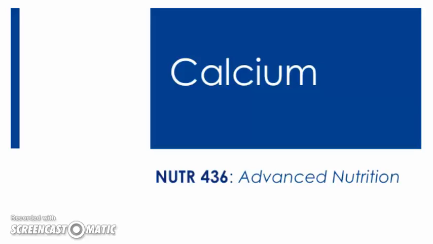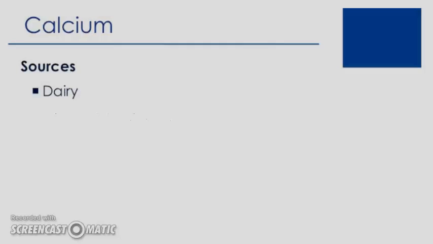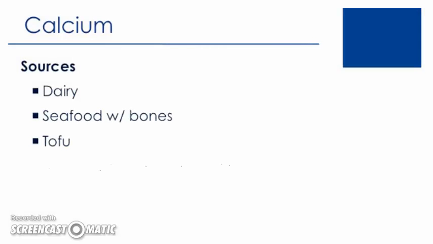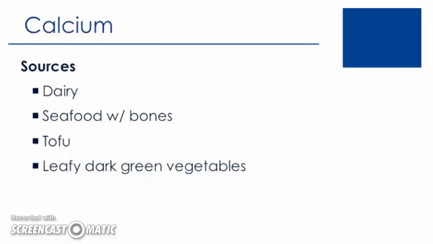Vitamins and minerals: calcium. Calcium is a mineral that we will be discussing as part of the section on nutrients affecting bone health. We see various sources of calcium, with the most common and significant sources including dairy, seafood with bones such as sardines and anchovies, tofu, dark leafy greens such as spinach, and foods fortified with calcium.